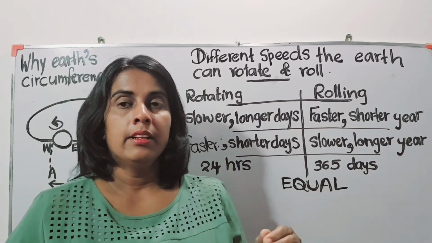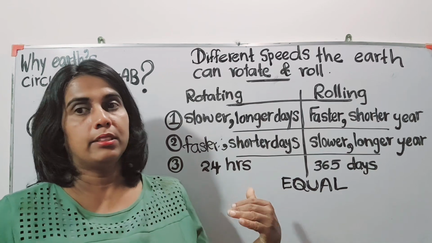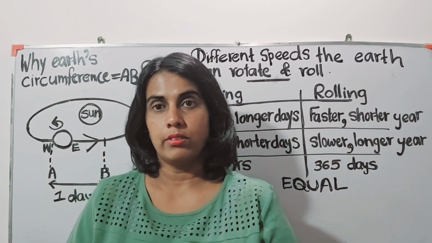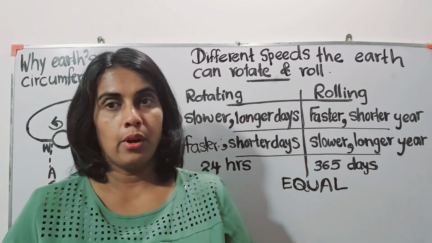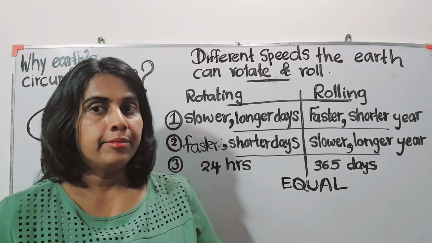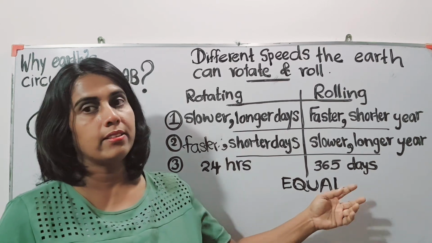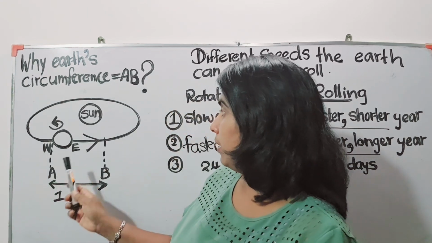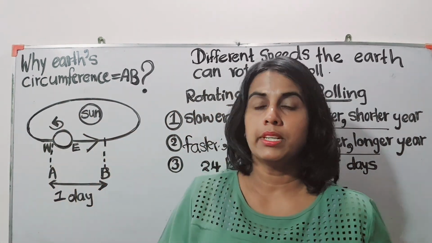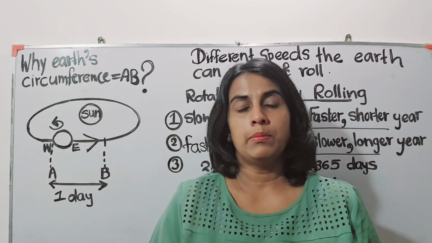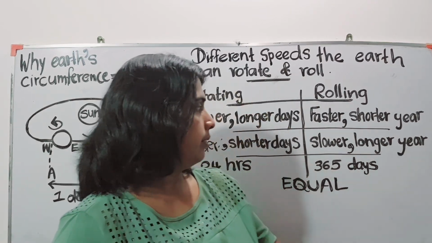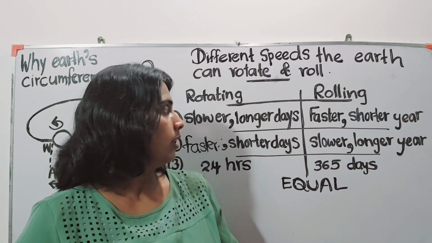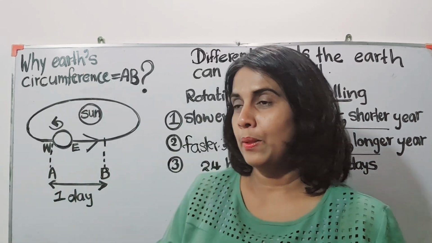And then if the earth rotates about its own axis within exactly 24 hours, then it gives us 365 days. And if the Earth takes 365 days to rotate along the elliptical path, then what happens is, now